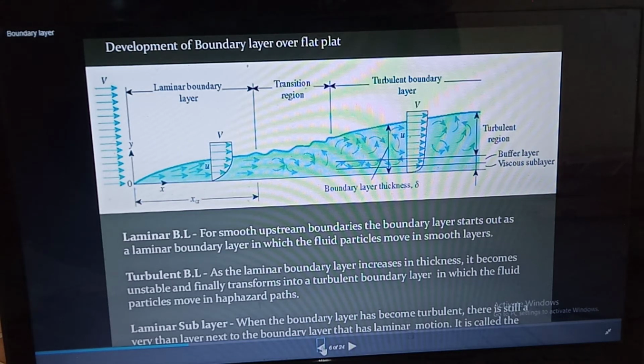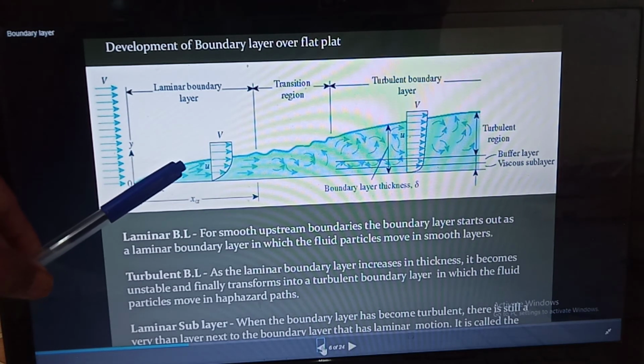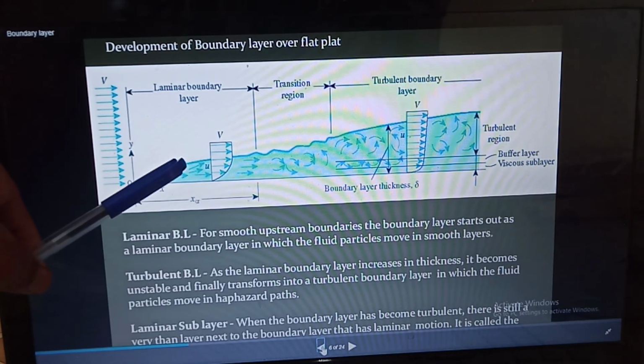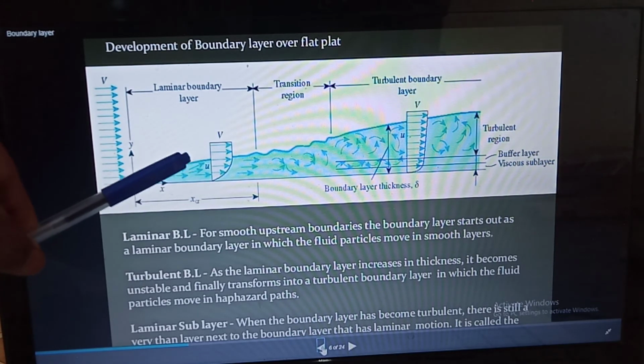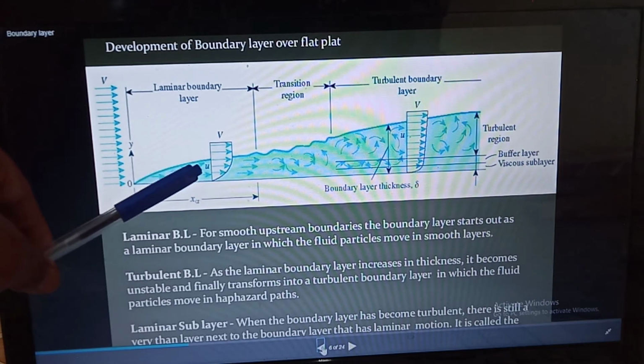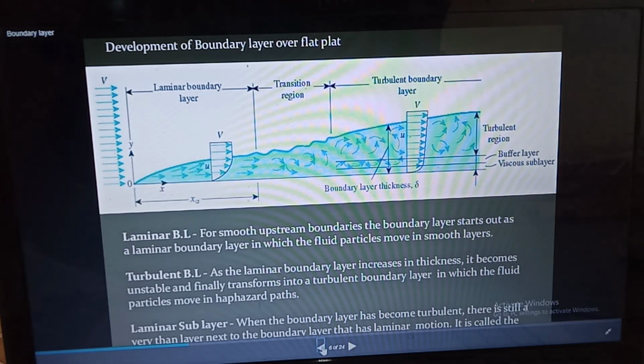And the shear resistance will retard the fluid, thus the fluid with a uniform free stream velocity U is retarded in the vicinity of the solid surface of the plate, in the boundary layer region. This shear resistance will retard the fluid motion.